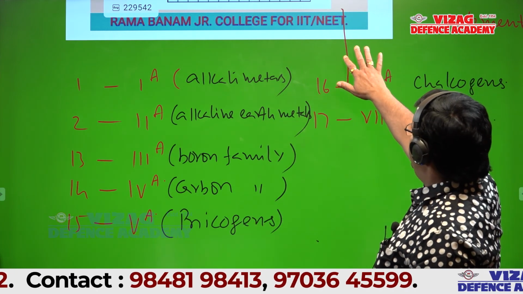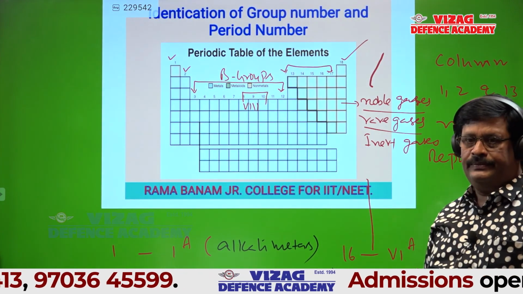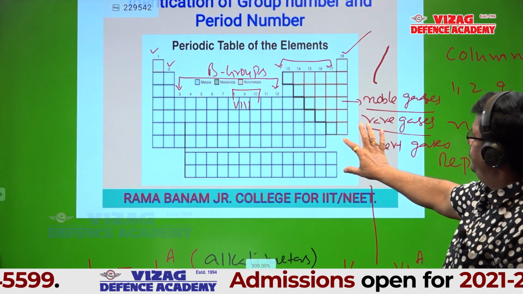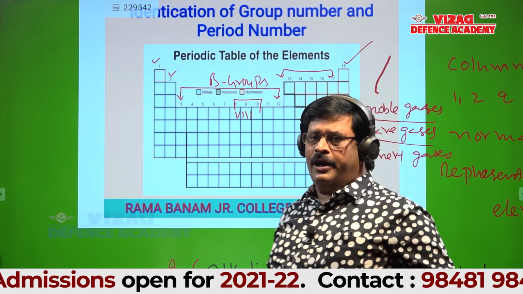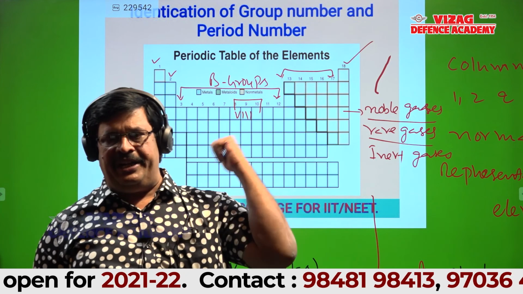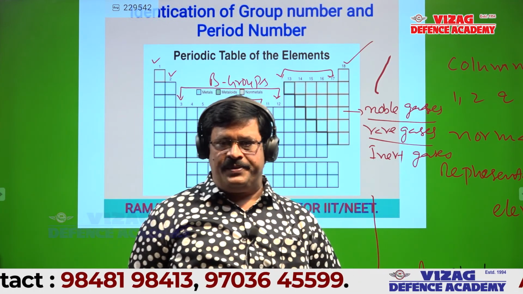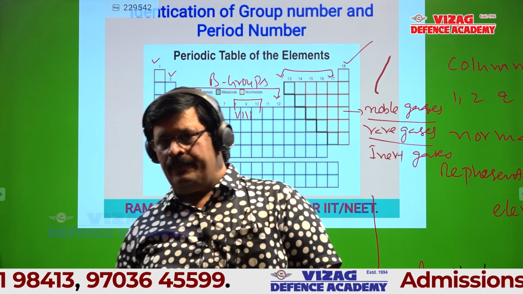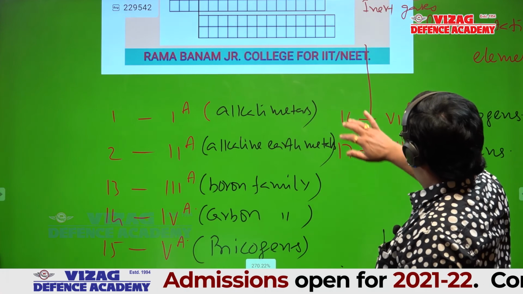Now coming to that periodic table slide. We already wrote what column 18 is. That's inert gases, noble gases or rare gases. Sir, can you show down one? Yeah, definitely. You want this?